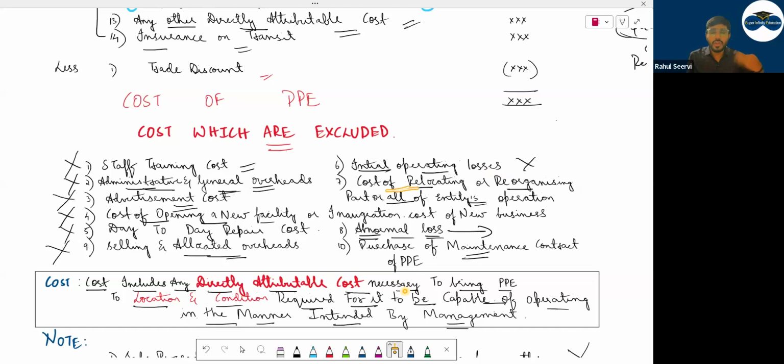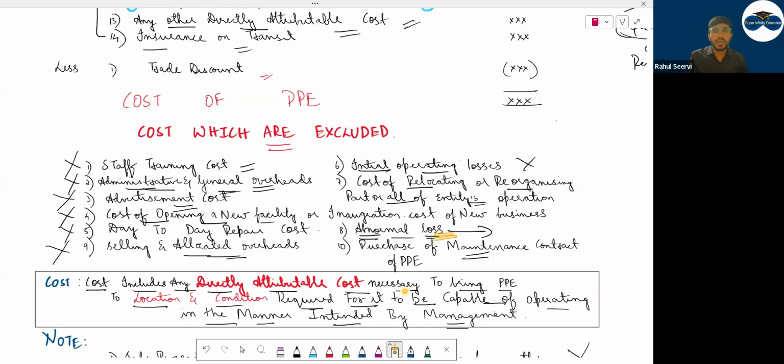Cost of relocating or reorganizing the business, अगर आप कुछ एक पीपी लेके आ रहे हो बिजनेस में and you want to change the business completely, will that cost also be included? No. You have to see it is related to that machine, then okay. If it is related to general business, excluded. Normally this relocating or reorganizing will be for general business purpose.